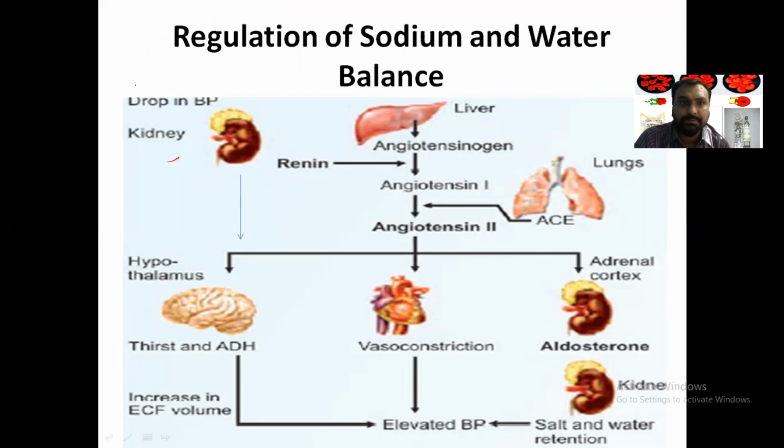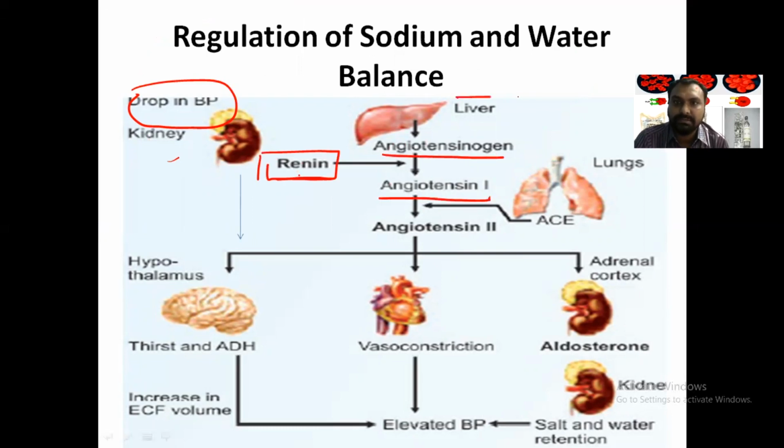Now, what will happen when there is a drop in blood pressure? The kidney will release a substance called renin. This renin will convert angiotensinogen to angiotensin 1. Angiotensinogen is a protein secreted from the liver.